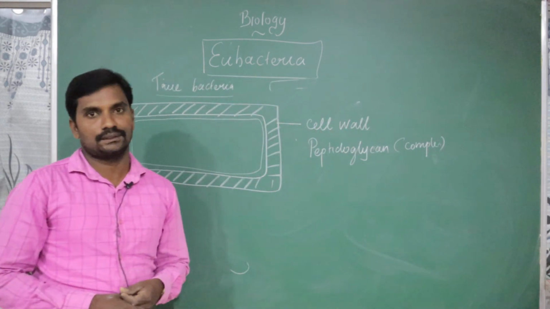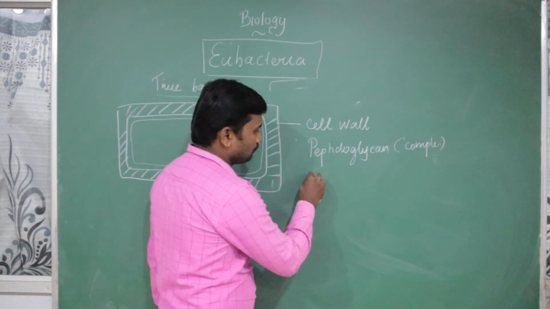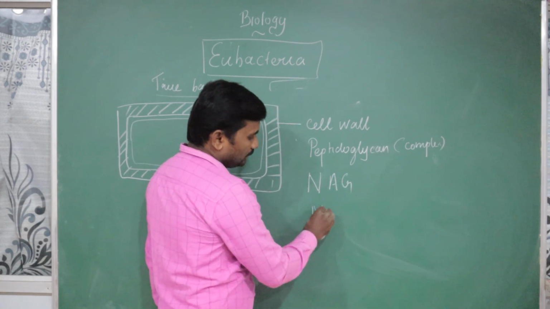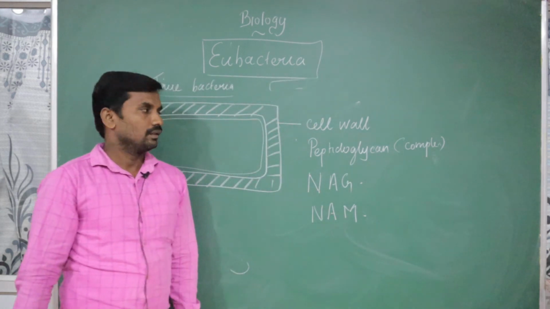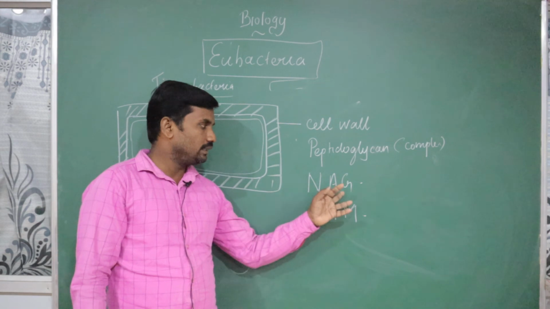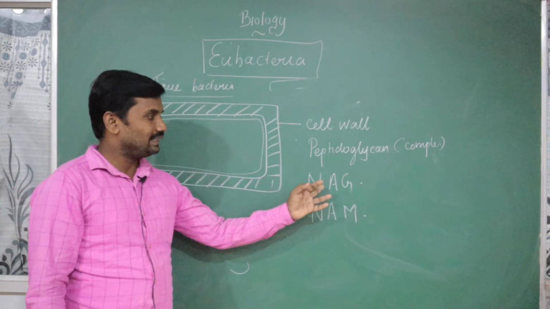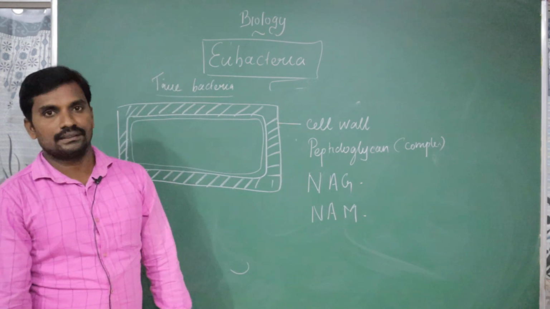It is complex in nature, a polymer. What are the monomers? In peptidoglycan, two structures are present. One is NAG, the second one is NAM. The two monomers are present in the complex form. What is NAG, what is NAM? Try to find out the answers. We are going to discuss it in the next class.